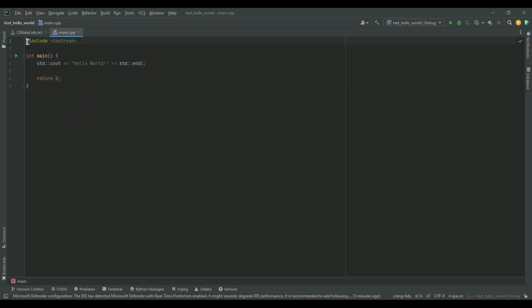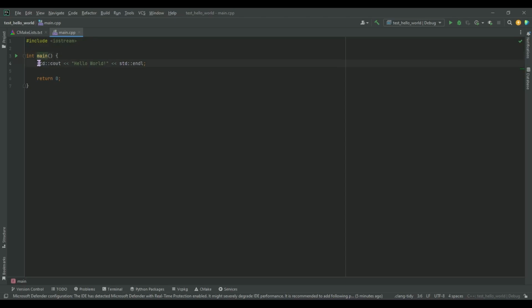This line includes the necessary header file, iostream, which allows us to use the standard input-output functionalities. This line declares the main function, which is the entry point of the program. It returns an integer value.